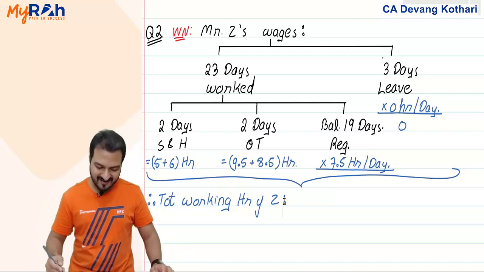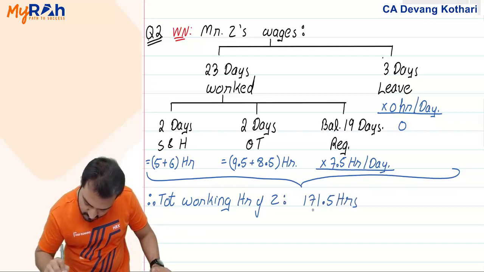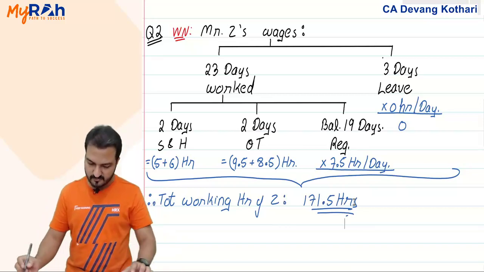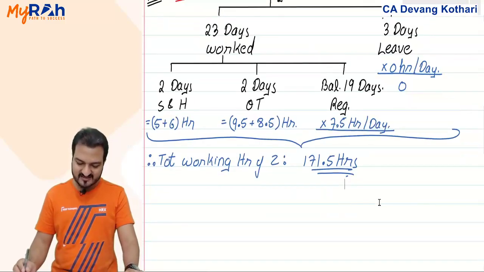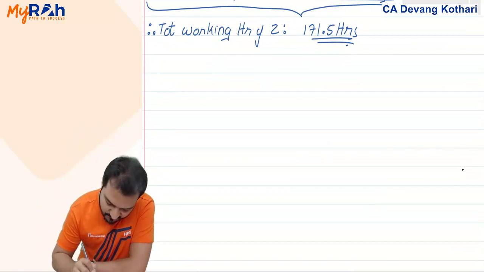The total working hours is 171.5 hours. Done? Okay. Now that I have understood the days and hours of his working, I can now identify his wages.